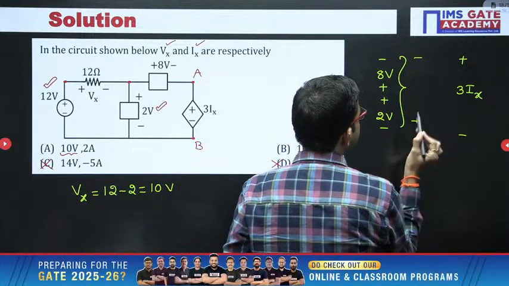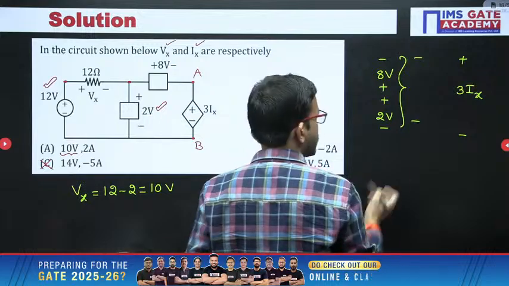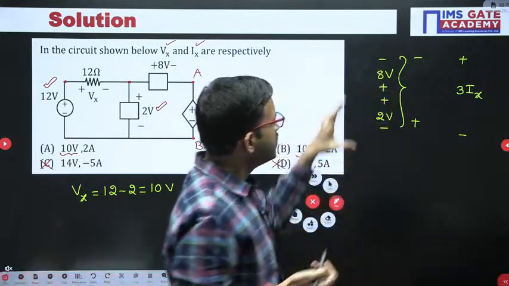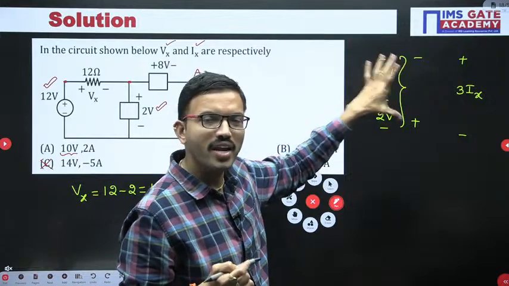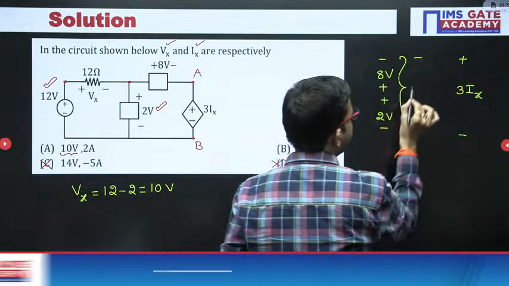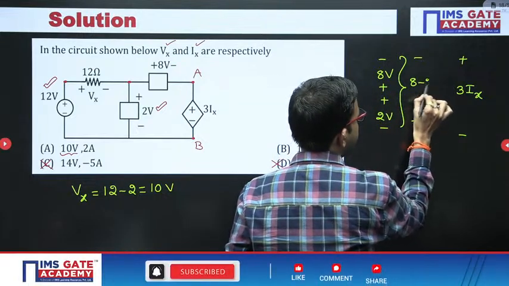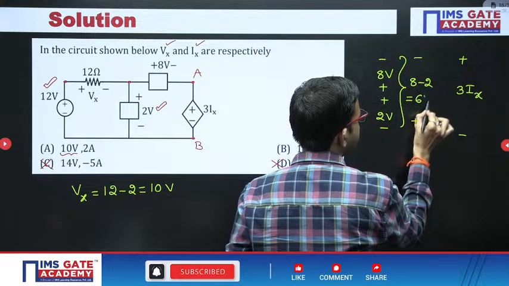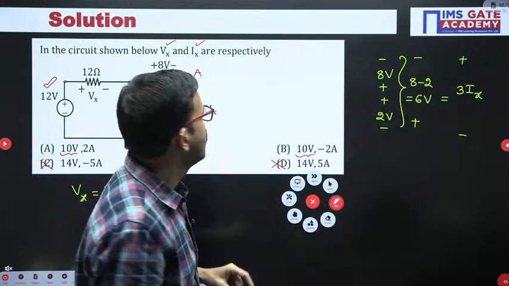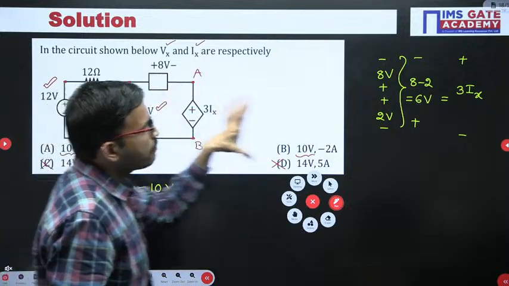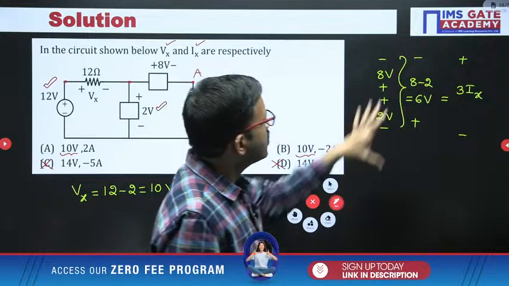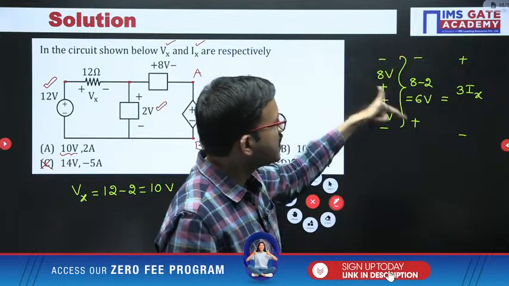So here I am subtracting 2 from 8, that means for the resultant voltage you get the polarity of the larger value, that's all. So 8 minus 2 is nothing but 6 volt. Now this is the most important. With respect to terminals A and B, one side you are having plus minus 3Ix. On the other side, you are having minus plus 6 volt.